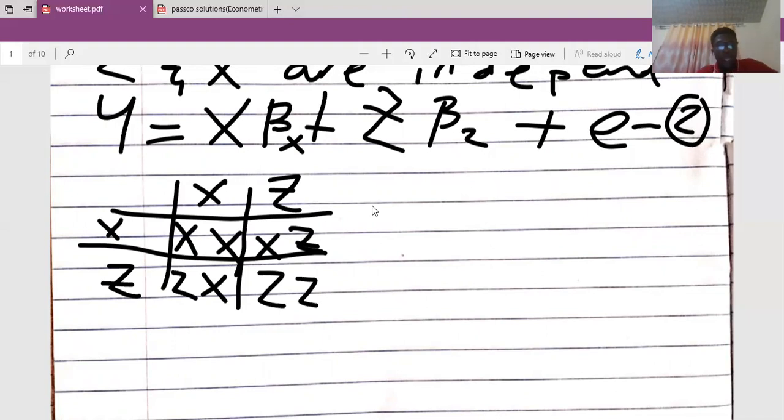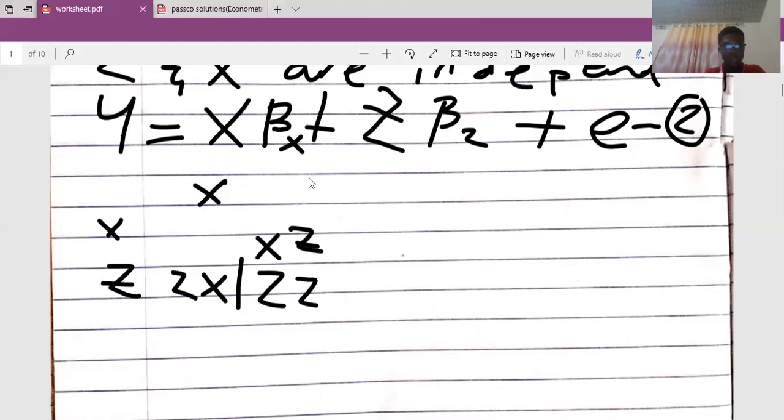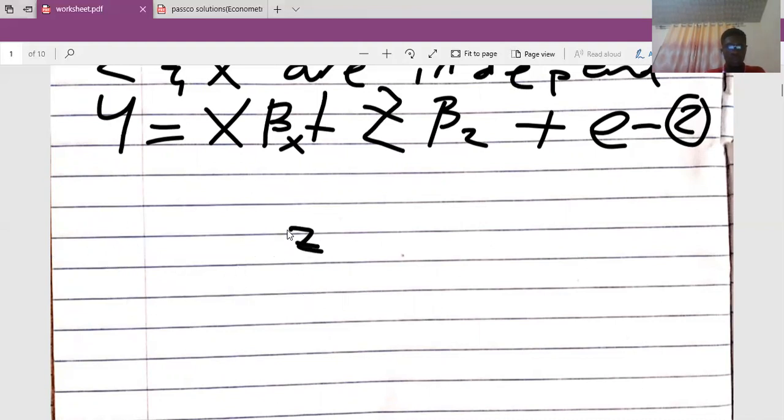In matrix form, this XX we say as X prime X, this will be X prime Z, this one will give me Z prime X, and this will give me Z prime Z. Now let me wipe this off so that with this idea, you would be able to generate the matrix.